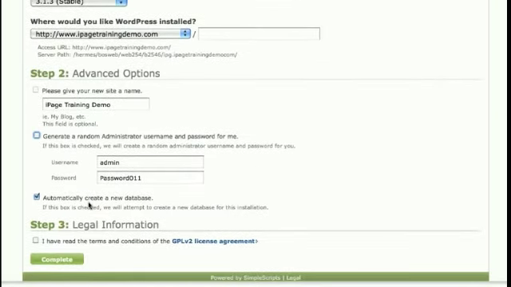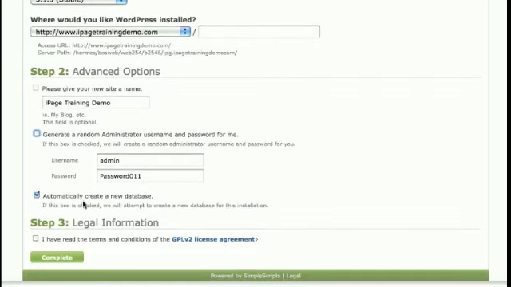Now the next box, automatically create a new database. We do want to tick this because this will make things much easier and save you a lot of time as well. So what this simply means is that it will create a new database in MySQL. So again, if you're not really comfortable with technology and you don't really know what a database is or how to go about it, please do tick this.